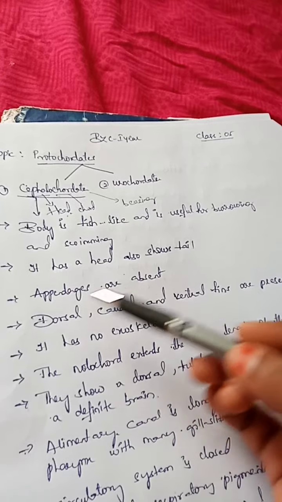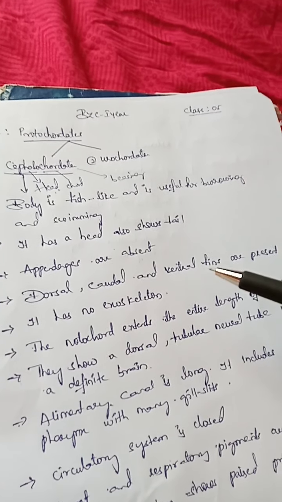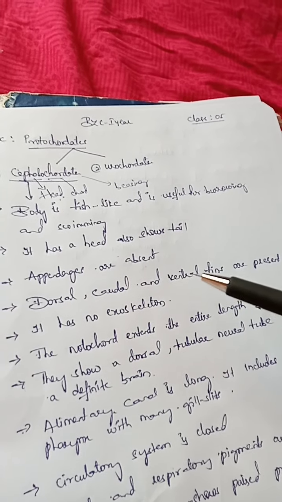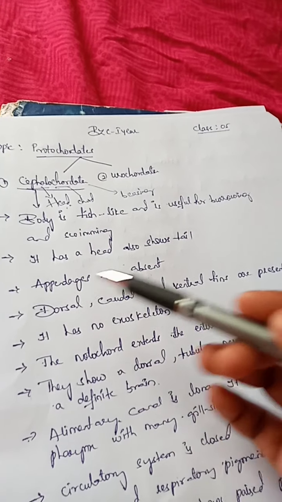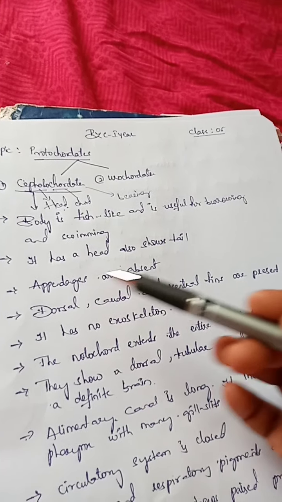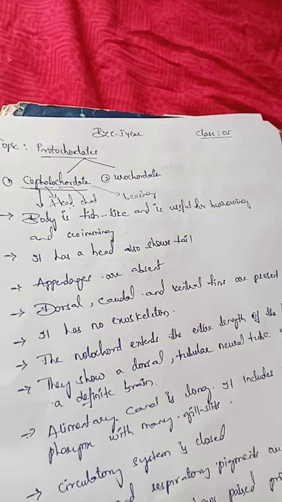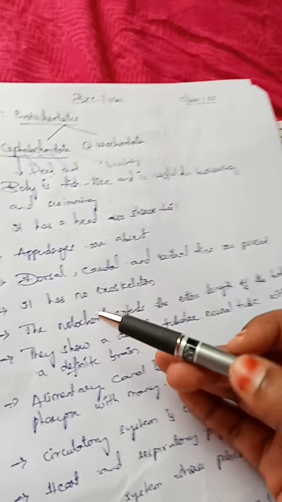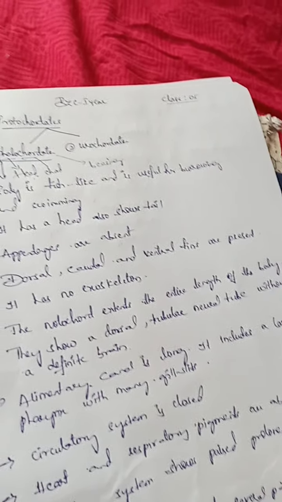Okay, so appendages are absent. Why are they absent? They have fins here. With the help of fins they will swim in the water. They don't need these appendages. Actually, these appendages we can find in the arthropods. Okay, next point: dorsal, caudal, ventral fins are absent.